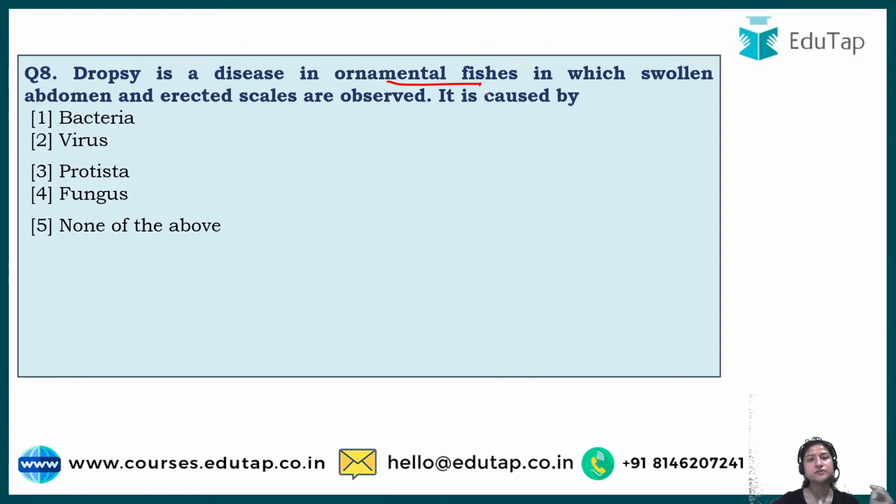Ornamental fishes are those fishes which are showpieces, as you can see in an aquarium, goldfish and fishes like that. They are called ornamental fishes, meaning they are just for display purpose. So dropsy is a kind of disease that is observed in them, and you have to guess which of the following is the causal organism.